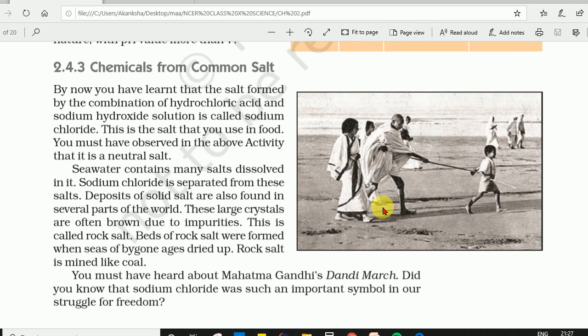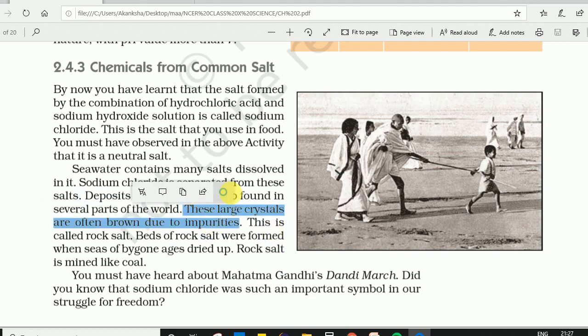Now here we study about rock salt also, which is formed due to the deposits of solid salt, formed in large crystals or in the form of rocks from the bygone ages when the sea dried. Meaning the sea, over millions of years, always changes its path. So deposits of solid salt are found in several parts of the world.